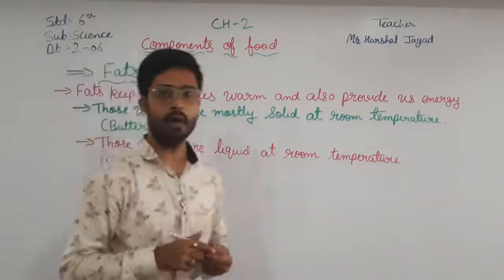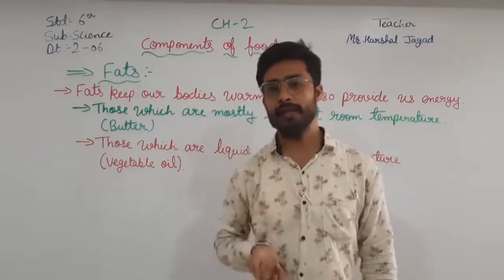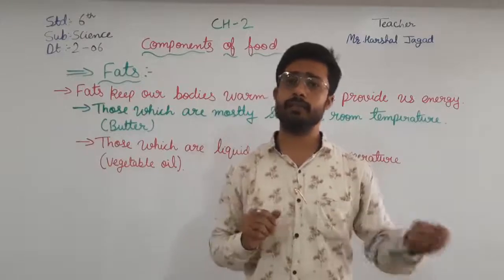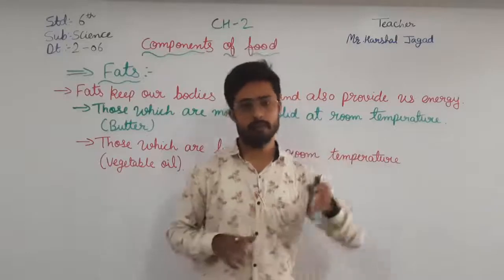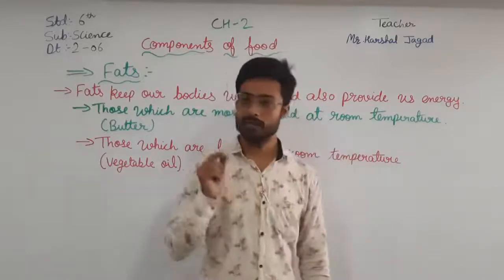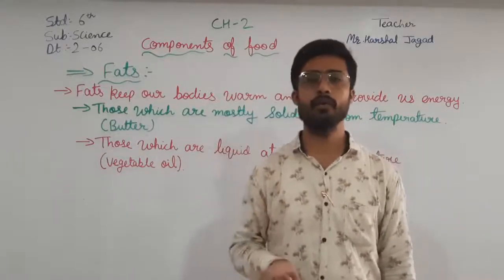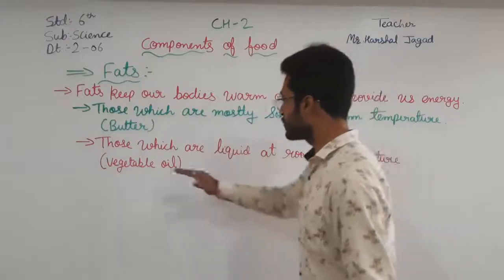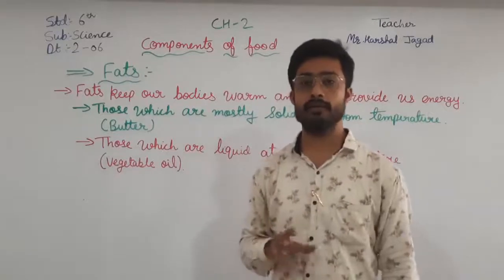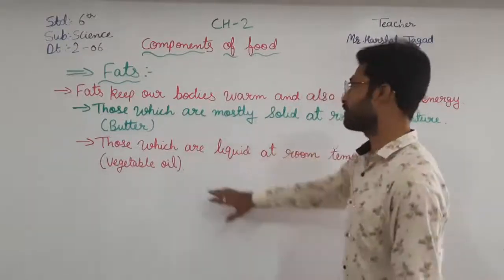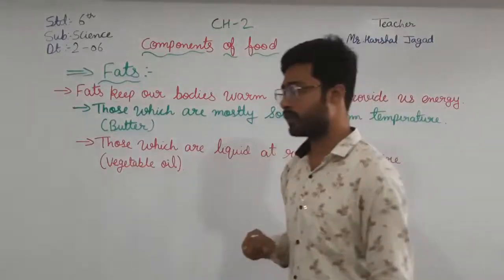Here you have seen the butter at room temperature, which is semi-solid. Not completely solid, but semi-solid. If you keep it in the freezer, it will become solid, and if you keep it at room temperature, it will become semi-solid. But here we will talk about the solid only. And as you heat it, it will start melting and convert into liquid. And coming towards the fats which are already liquid at room temperature, that is vegetable oil. We have seen the vegetable oil which is liquid at room temperature.